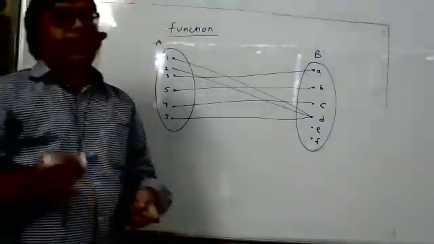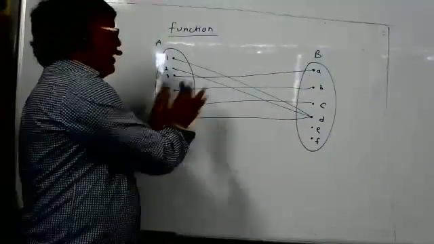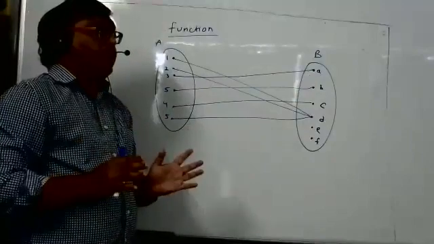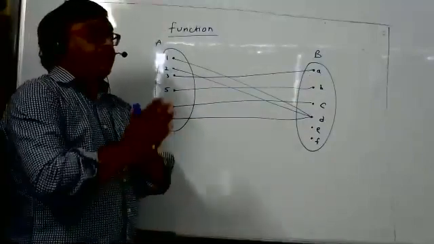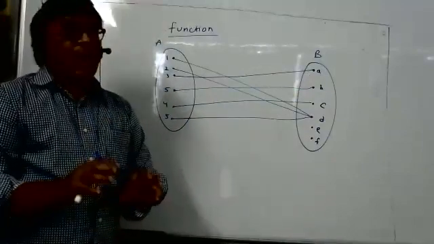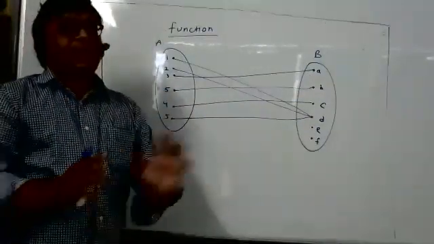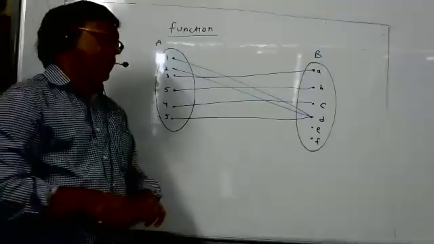But every time we will not be given set A and set B ready-made. Then we have to search what is the domain and codomain. So that's why we go for an alternative definition. Suppose a function is given to us and we want to decide the domain. Then we have to search all the values of x for which the function takes a definite value, meaning the function doesn't become infinity.